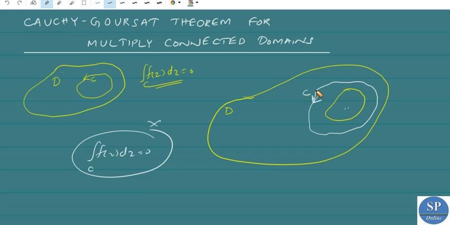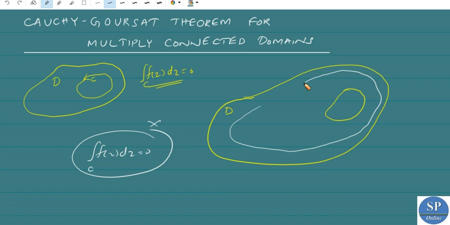So in such a case, suppose I draw two simple closed contours. One is this C, with this orientation, and I draw one more simple closed contour, let it be C1.